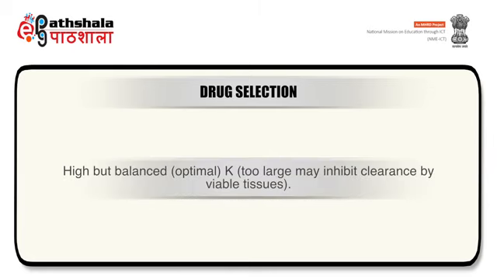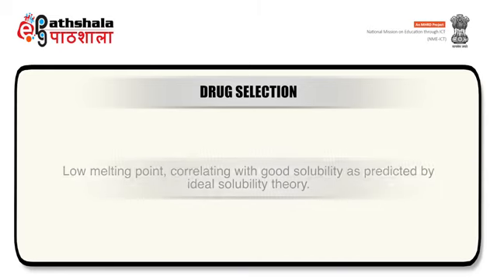The drug should have high but balanced K because too large value of K may inhibit clearance by viable tissues. It should have low melting point correlating with good solubility as predicted by ideal solubility theory.